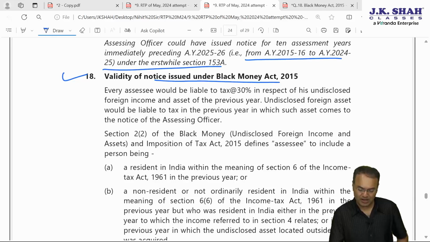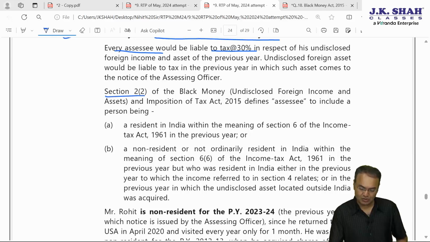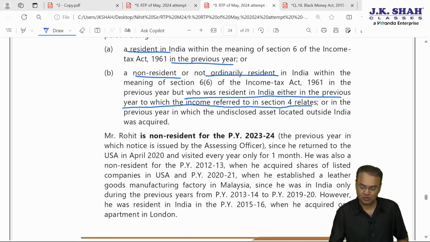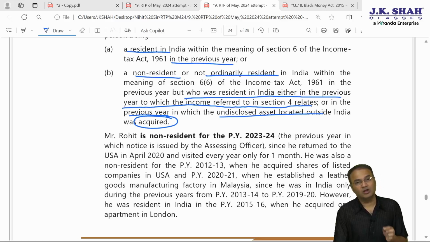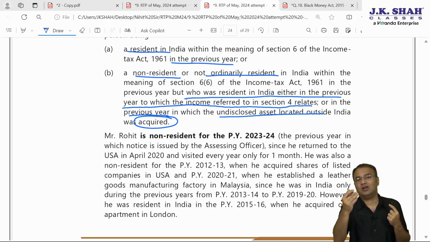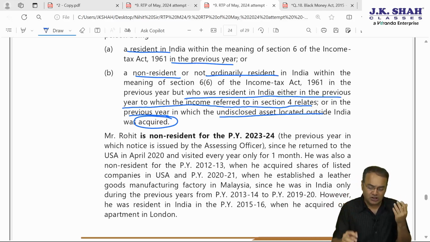Validity of the notice issued under Black Money Act. Every assessee would be liable to tax at 30% rate. That we know. Section 2 defines assessee to include person who is resident in India in the current previous year, or who is currently non-resident or not ordinarily resident in the current year, but who was resident in India either in the previous year in which income was earned or income relates to, or resident in that previous year in which undisclosed asset was acquired. Accordingly, notice can be issued for financial year 15-16 for asset, and 5 of the financial years for income.